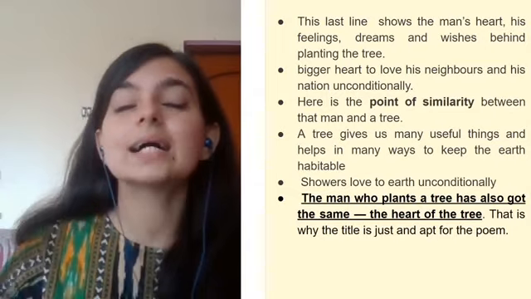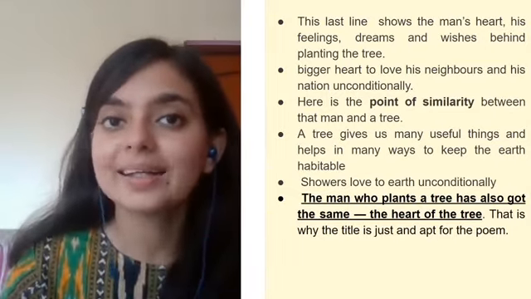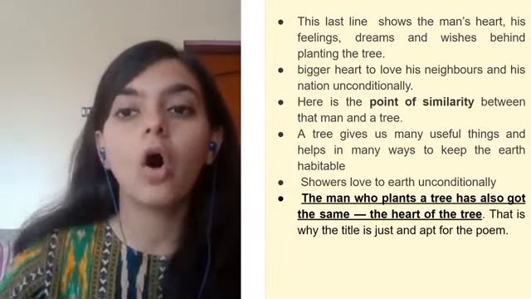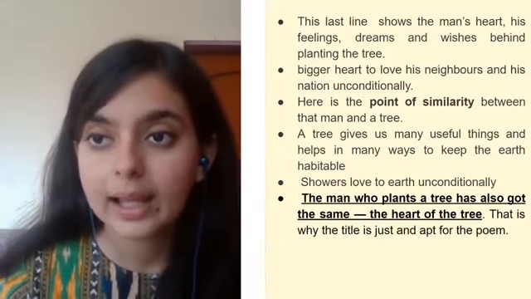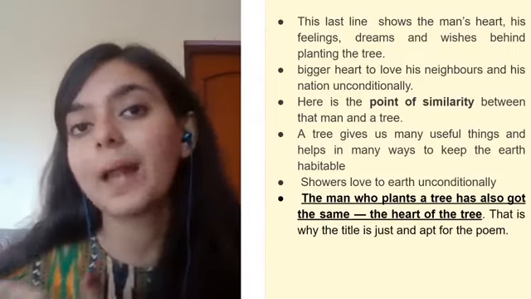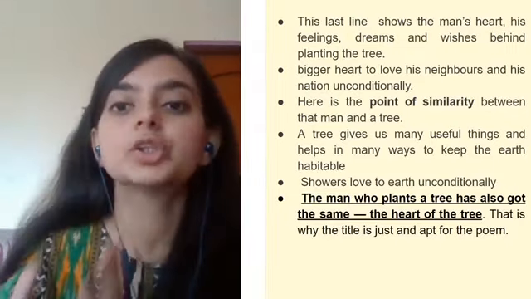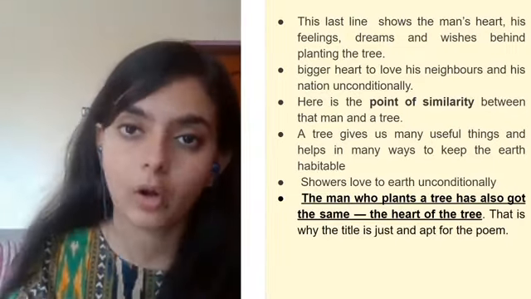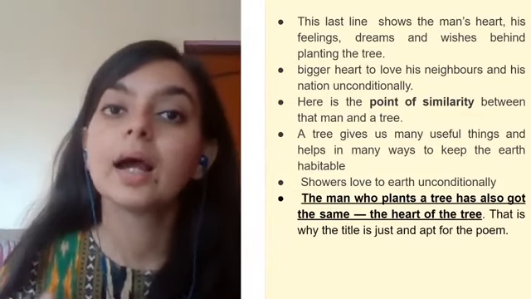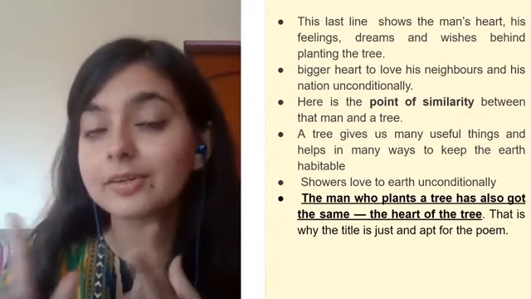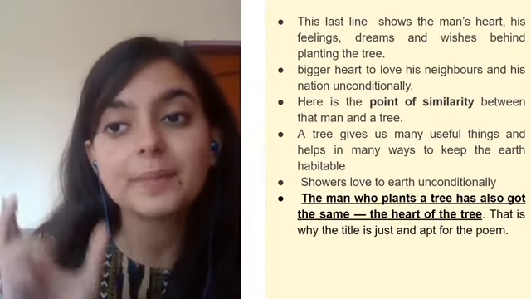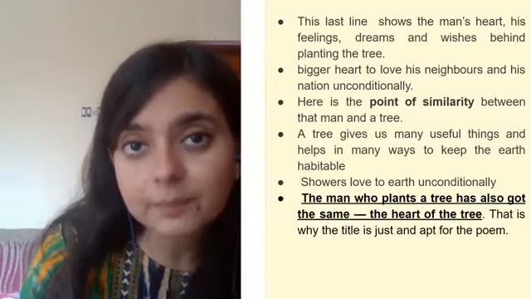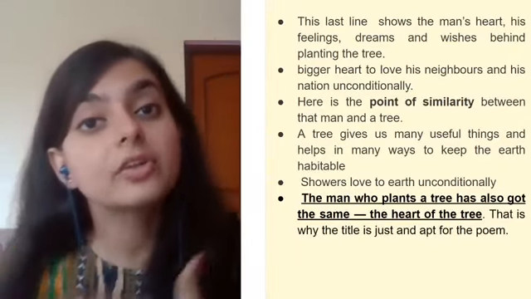So just as a tree has a large heart, embracing all, benefiting all, and showing unconditional love to all, the man who is planting a tree is also similarly showing unconditional love for all, because he is planting not only a tree, in a tree he is planting so many other things. So a point of similarity is there between that man and the tree that he is planting.